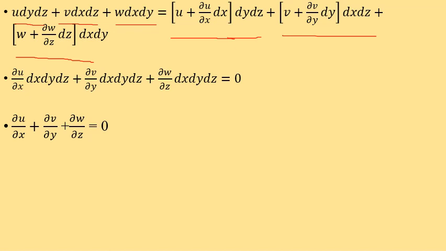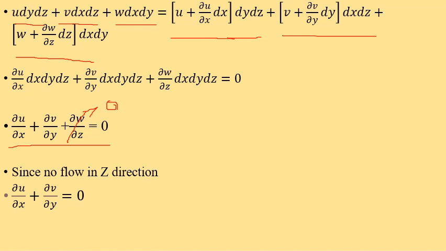Taking dx dy dz to the RHS, we are left with del u by del x plus del v by del y plus del w by del z is equal to 0. But since we do not consider any flow in the z direction, this term is neglected, and we get the expression del u by del x plus del v by del y is equal to 0.